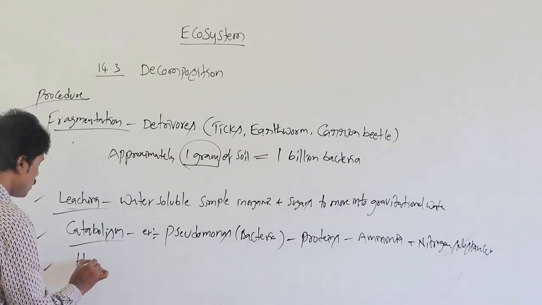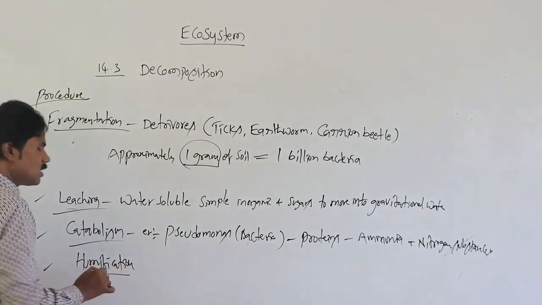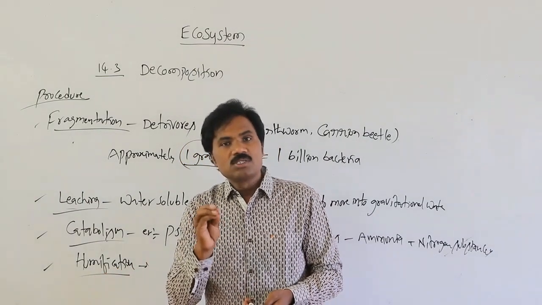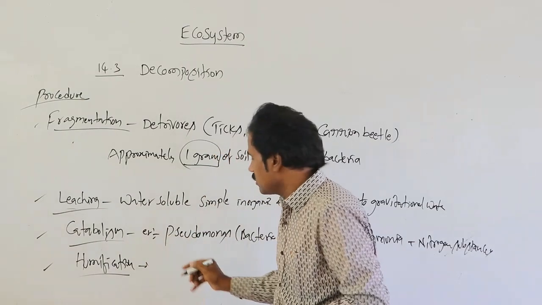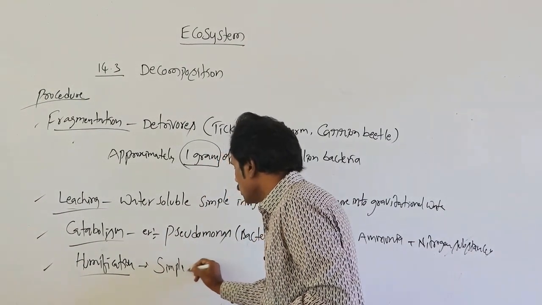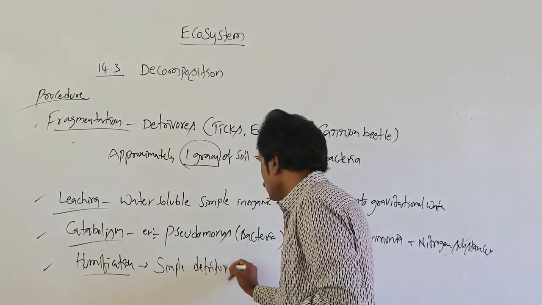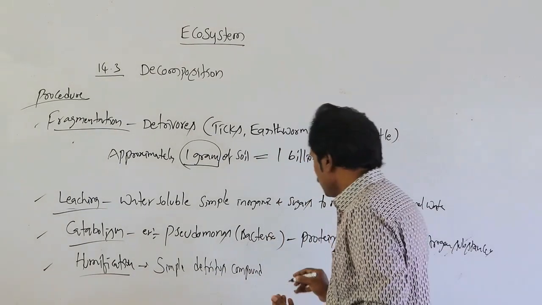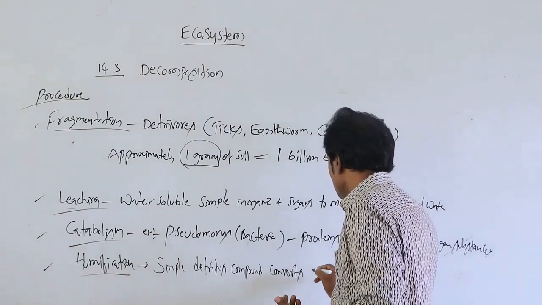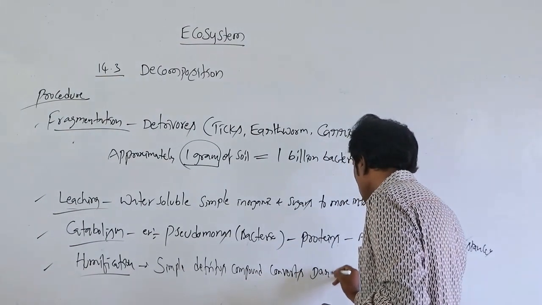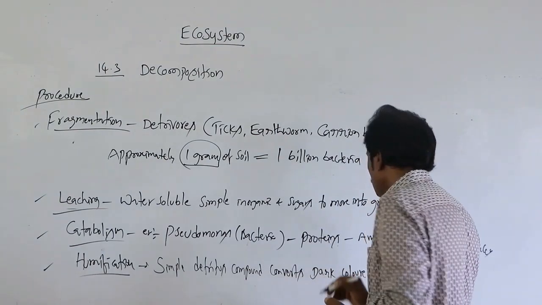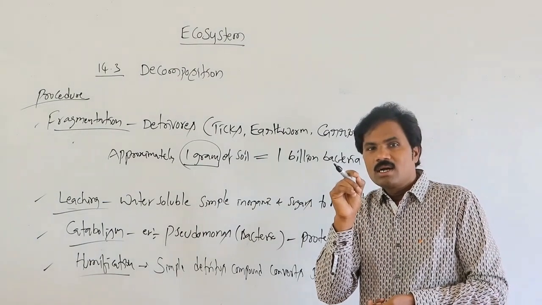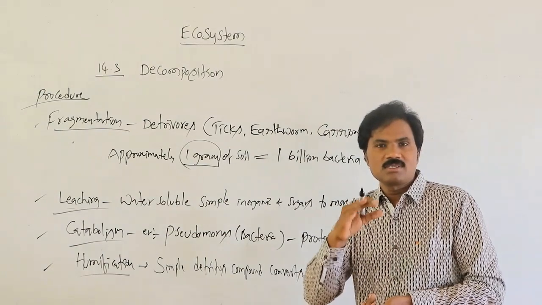Then another process, humification. Whatever I said just now, the simple detritus compound or matter, it converts into a very dark color substance, it must be modified.